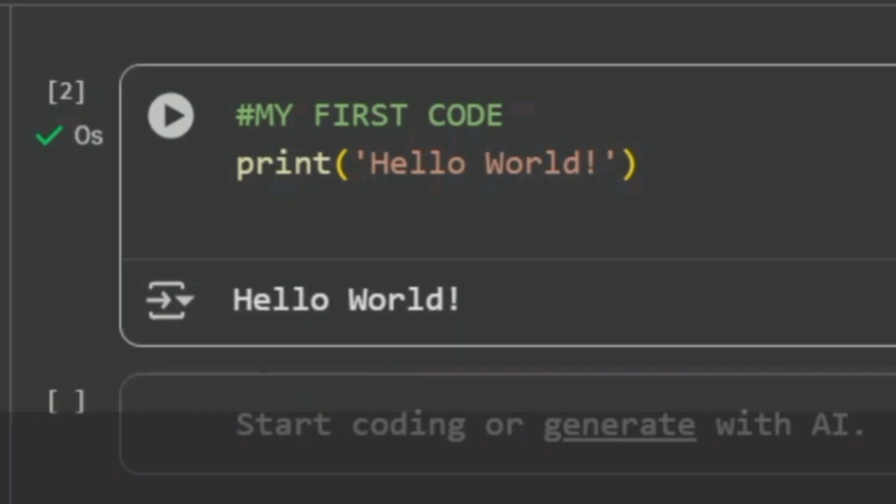The print function tells your computer to display text on the screen. And this little hash symbol, it's a comment. Python ignores it, but humans love it. Comments are like sticky notes for your future self. You'll thank yourself later.